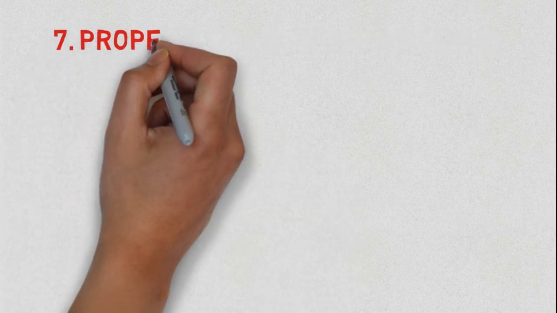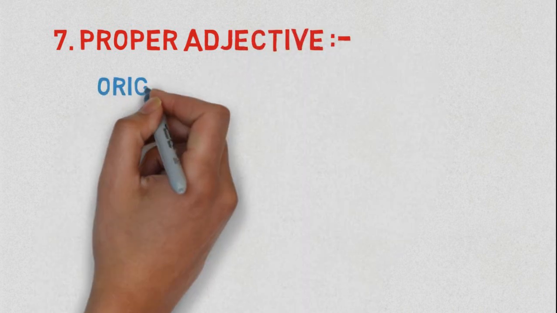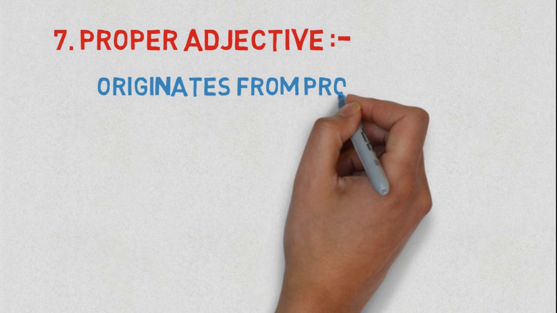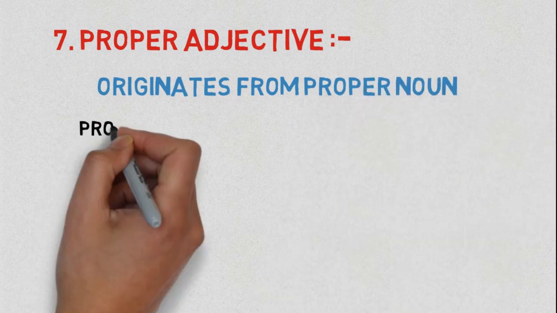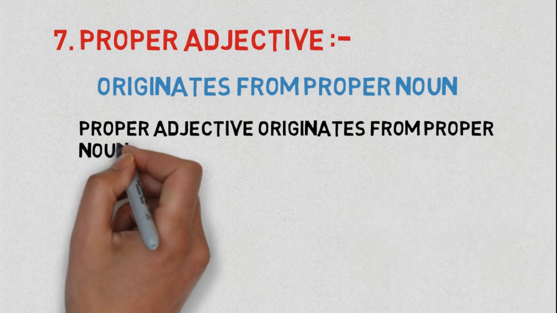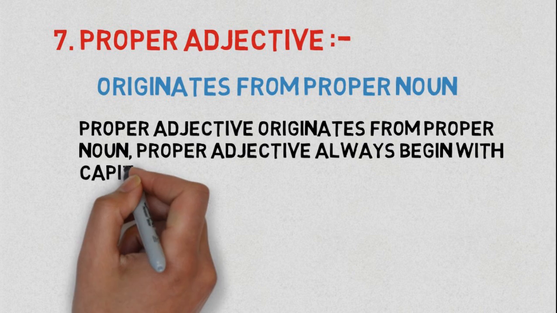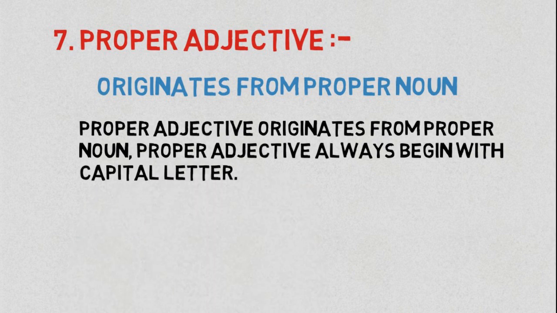Move on to the next type, proper adjectives. They originate from a proper noun. Proper adjectives originate from proper nouns and, like proper nouns, always begin with capital letters.